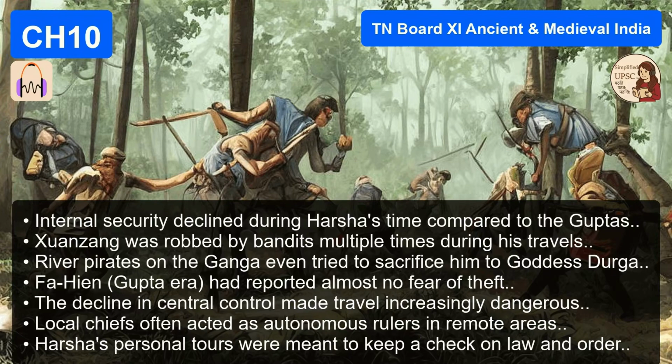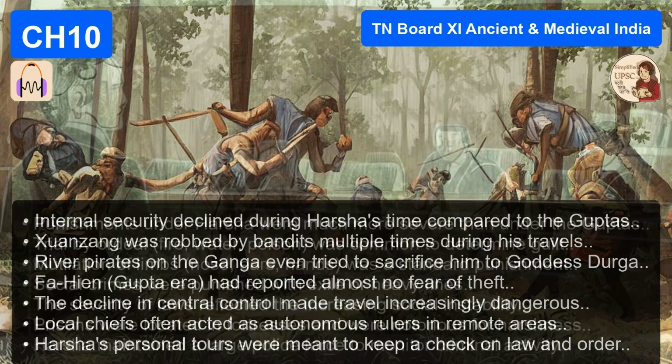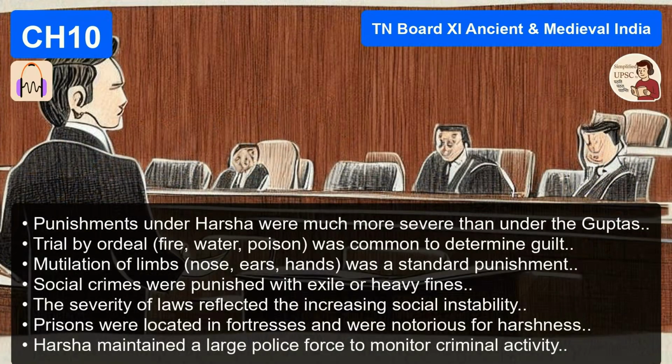He was stripped of his clothes by bandits, chased by highwaymen, and in one particularly harrowing incident, he was captured by river pirates on the Ganges who wanted to sacrifice him to the goddess Durga. Whoa. That is not a glowing review for the Imperial Tourism Board. Come to Harsha's India, you might get sacrificed. He only barely escaped because a sudden, violent storm came up and terrified the pirates into letting him go.